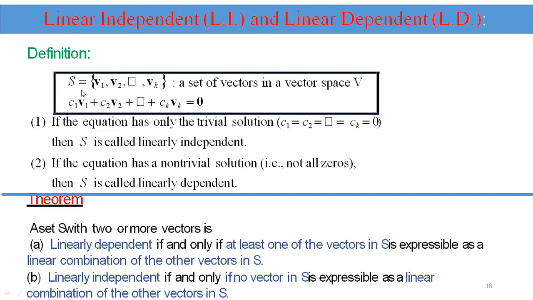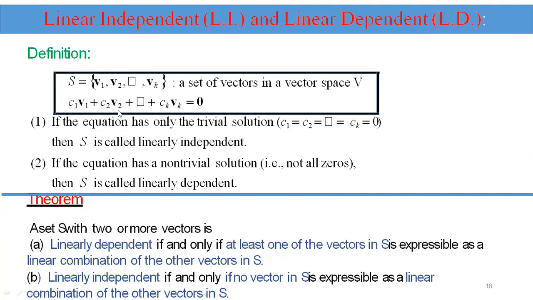Now coming to linearly independent and linearly dependent. Take the set S equal to v1, v2, and so on up to vk, a set of vectors in a vector space V. We can write the linear combination c1 v1 plus c2 v2 plus so on plus ck vk equal to 0.